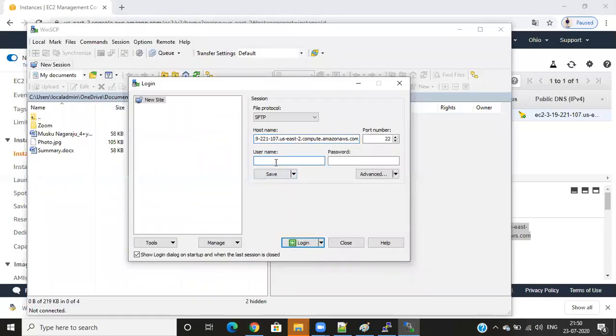When you enter, what is the username? EC2-user. And the password we don't have. But what we can do here is click on the drop down. Not this, click on Advanced.